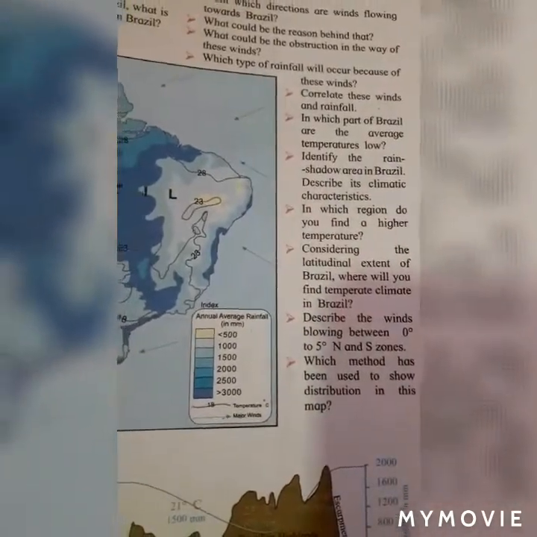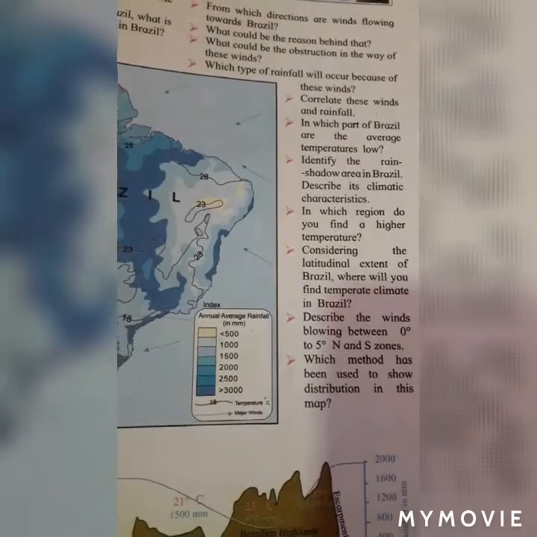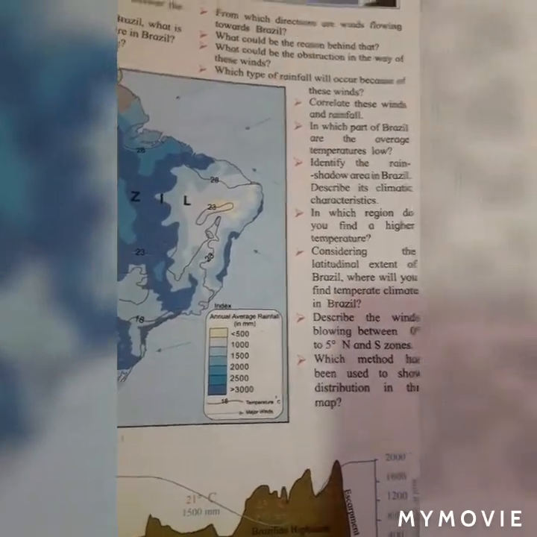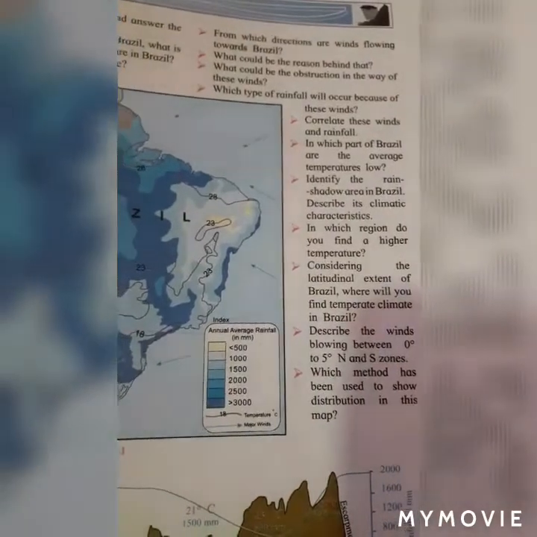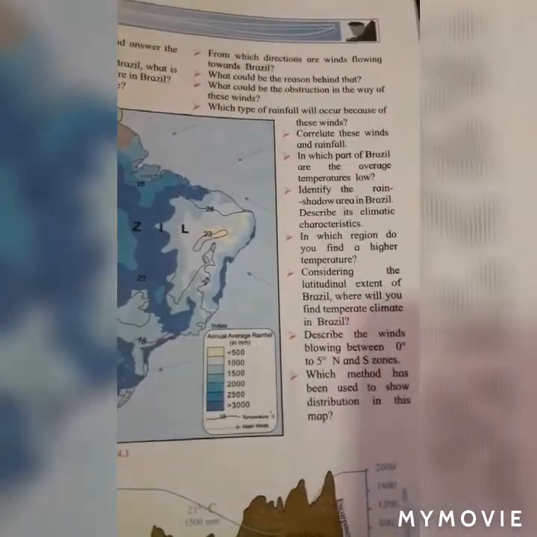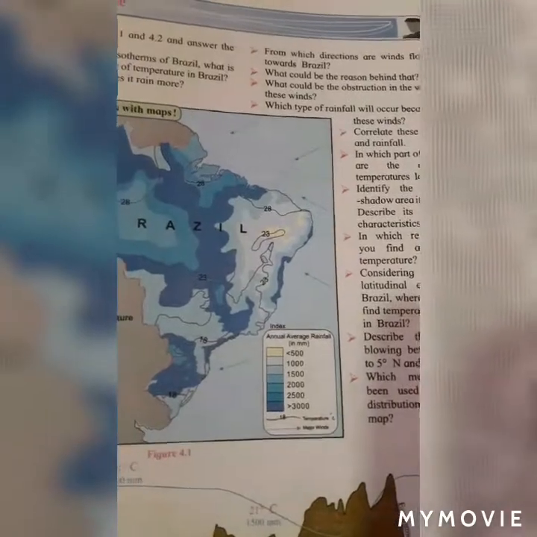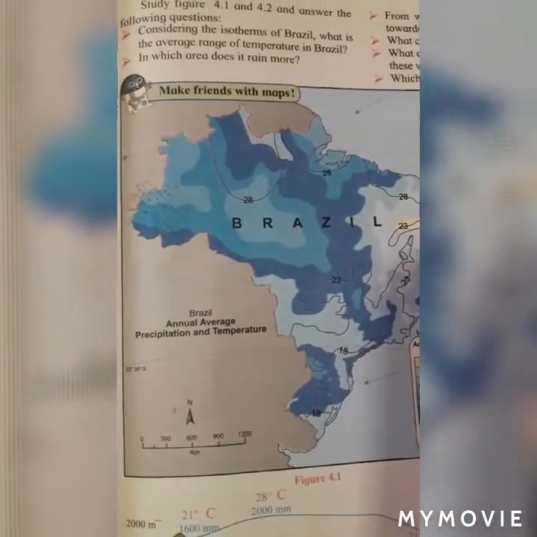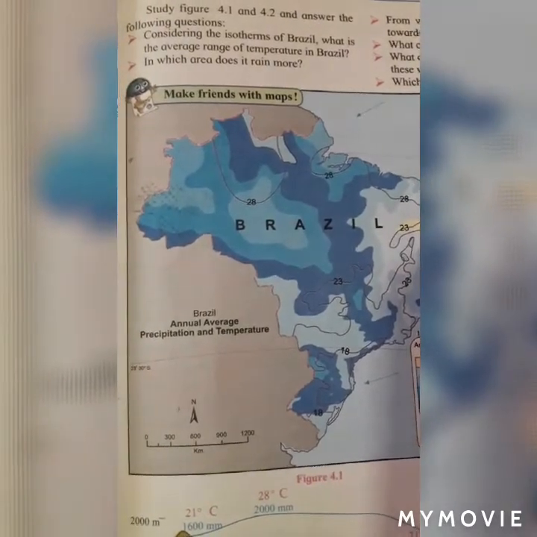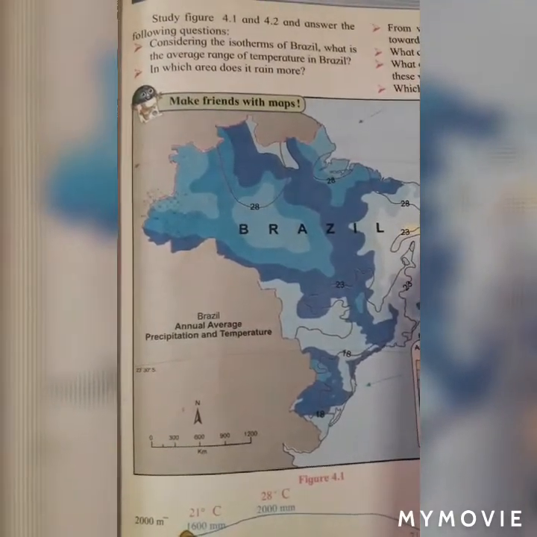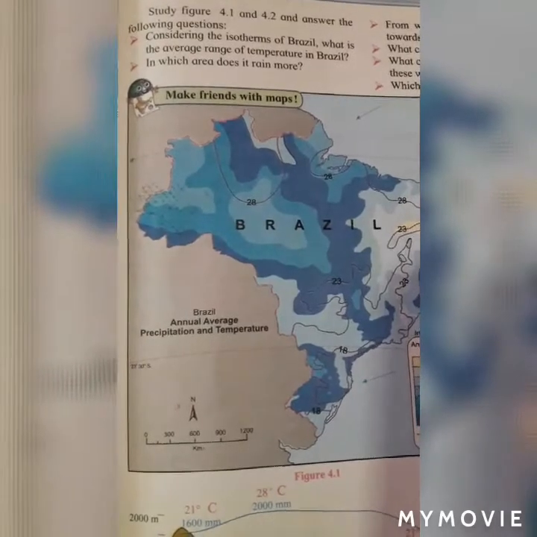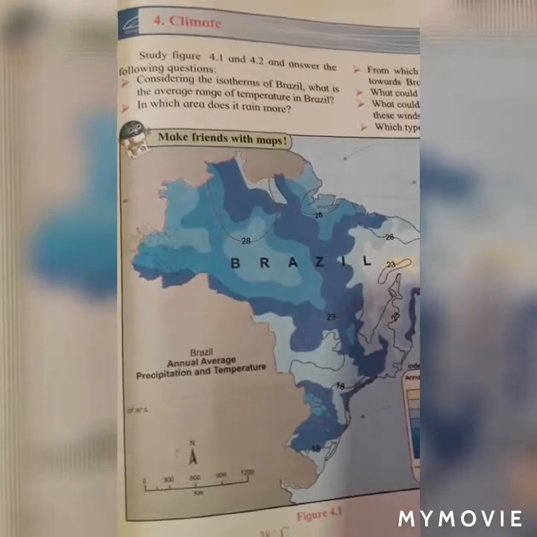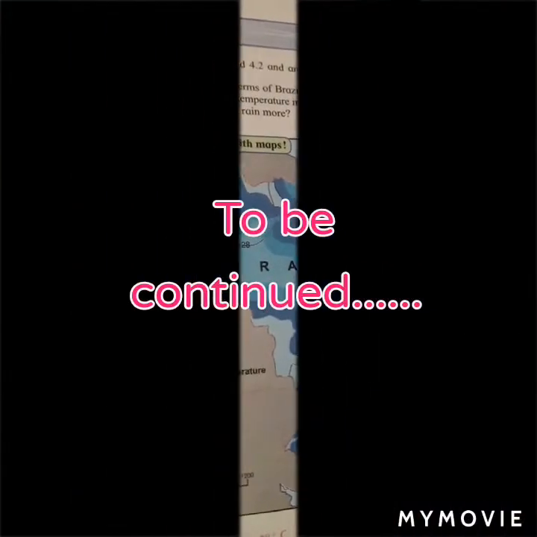And the last question. Which method has been used to show distribution in the map given on page 25 of the textbook? Answer, the isopleth method is used to show the distribution of the annual average temperature, and the choropleth method is used to show the distribution of annual average rainfall. Students must write all these questions and answers in their classwork.